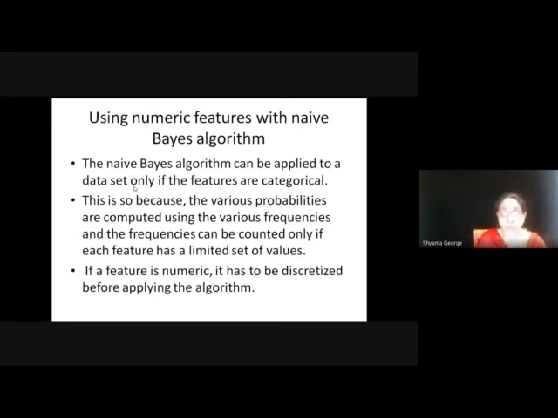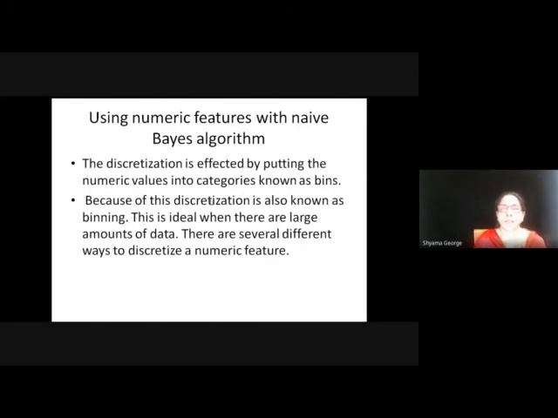So, if a feature is numeric, it has to be discretized before applying the algorithm. The discretization is done by putting the numeric values into categories known as bins. The whole set of numeric values cannot be considered individually, so we should discretize the values by putting them into bins. Because of this, discretization is also known as binning. This is ideal when there is a large amount of data. There are several different ways we can discretize a numeric feature.